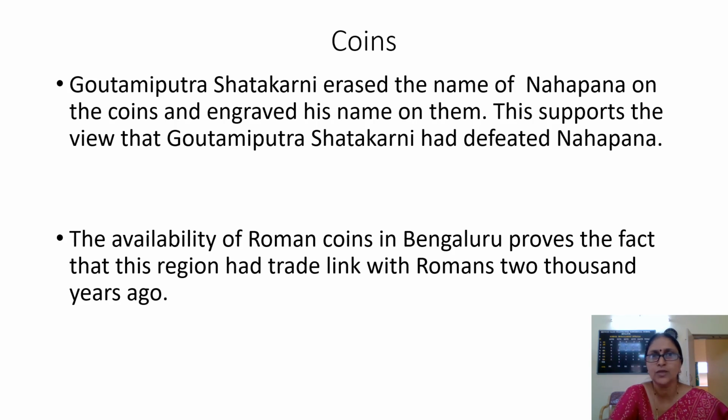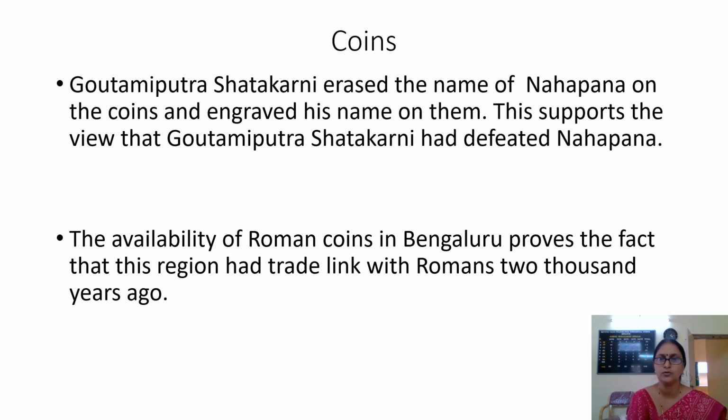Then Gautami Putra Shatakarni erased the name of Nahapana on the coins and engraved his name on them. Gautami Putra Shatakarni was the greatest ruler of the Shatavahanas. He defeated a ruler by name Nahapana. So after defeating Nahapana, on the coins that Nahapana had minted, he erased the name, removed the name of Nahapana and engraved his own name on them.